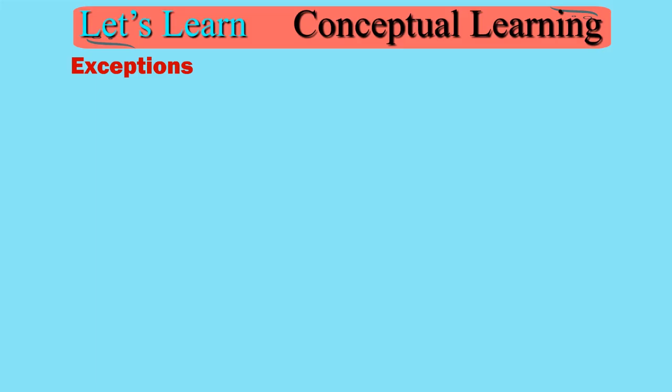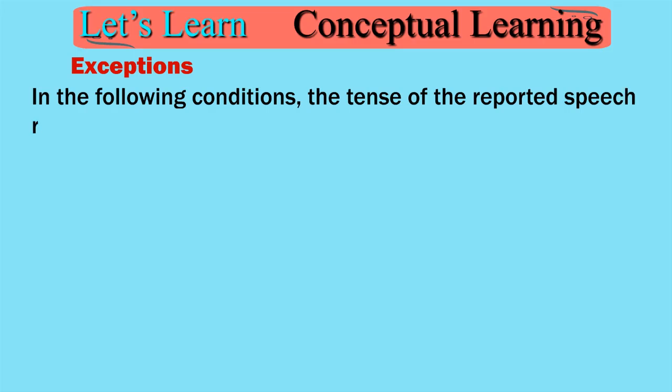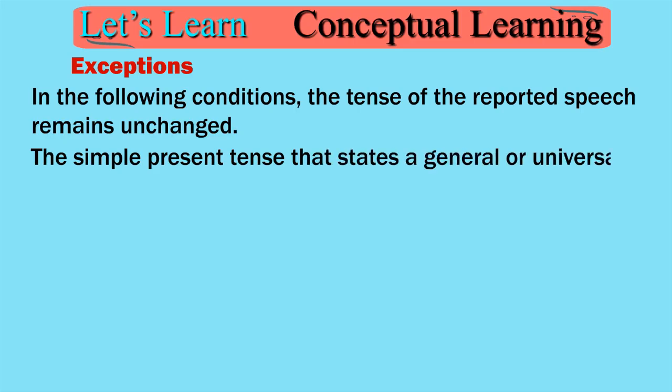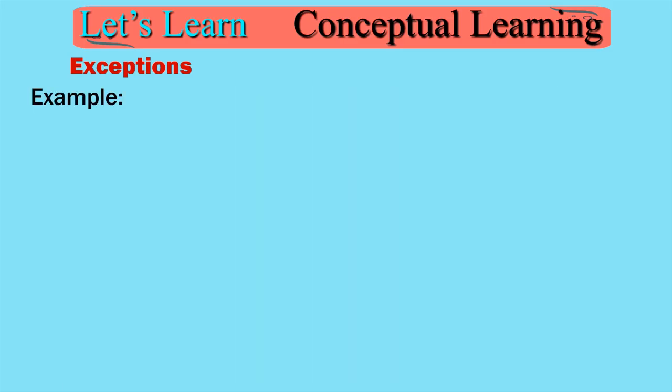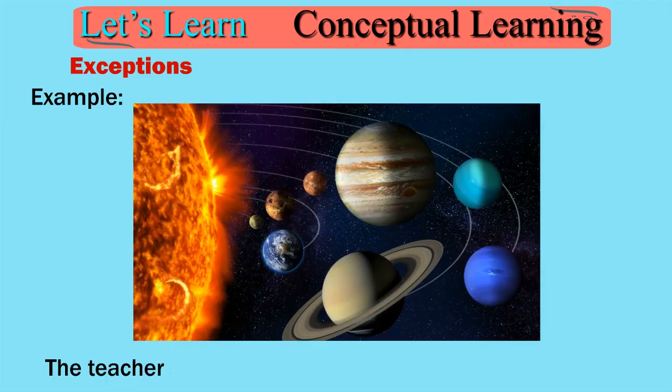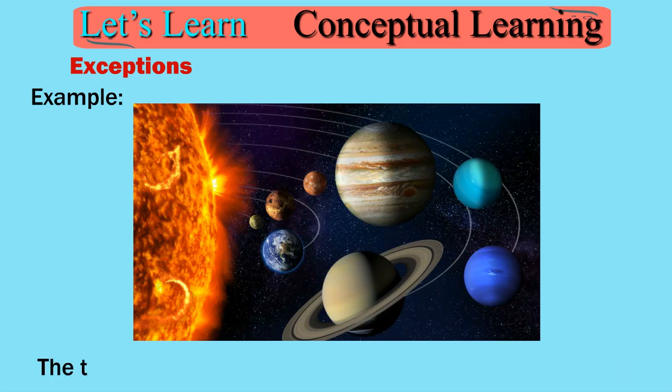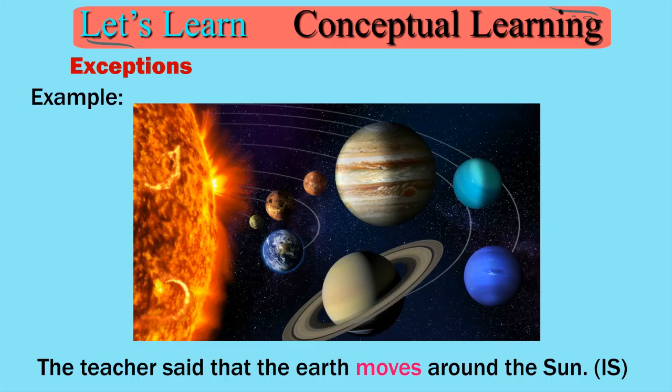Exceptions. In the following conditions, the tense of the reported speech remains unchanged. The simple present tense that states a general or universal truth does not change. Example: The teacher said, "The earth moves around the sun." DS. The teacher said that the earth moves around the sun. IS.